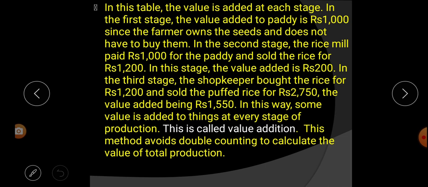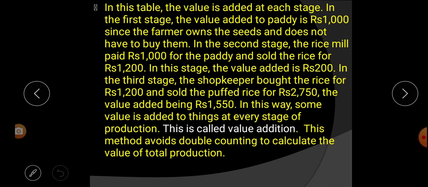In the first stage, the value added to paddy, how much? Rs 1000. Since the farmer owns the seeds, he doesn't have to buy them. That means the farmer already had the paddy, so he didn't buy the paddy. Next, in the second stage, the rice mill paid how much? 1000 rupees for paddy and sold the rice for 1200.